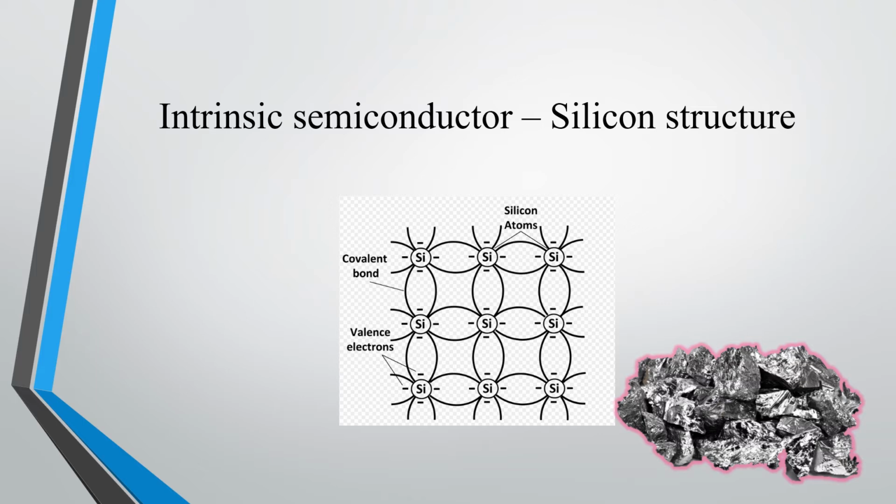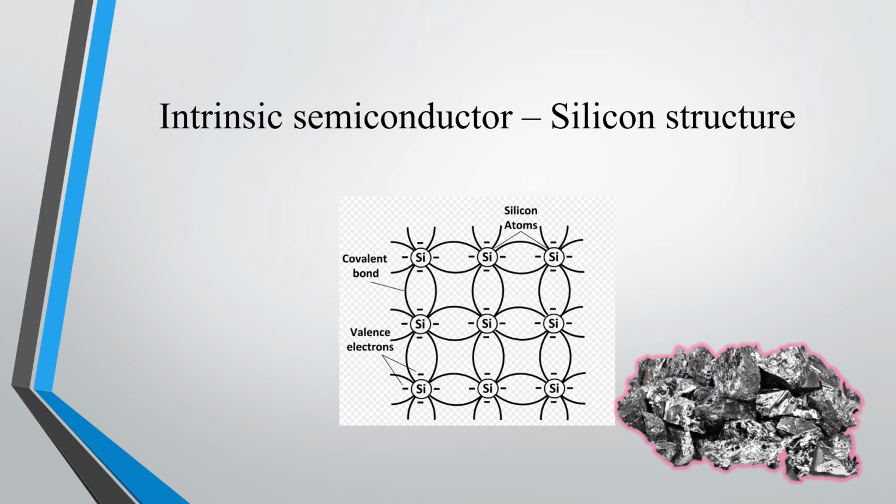Okay, and I have taken a silicon structure. This is the crystalline structure of silicon, where this picture shows 9 silicon atoms. As I said, there will be 4 valence electrons in each of the silicon atoms. You can see there are 4 valence electrons shown outside the silicon, right?